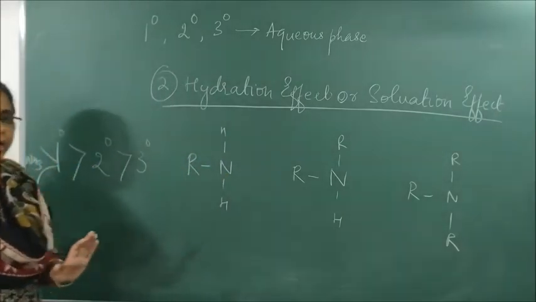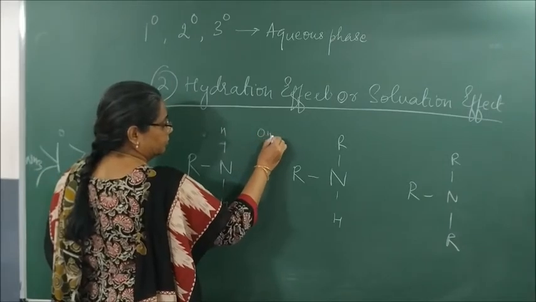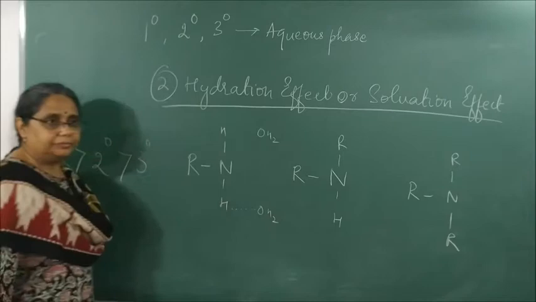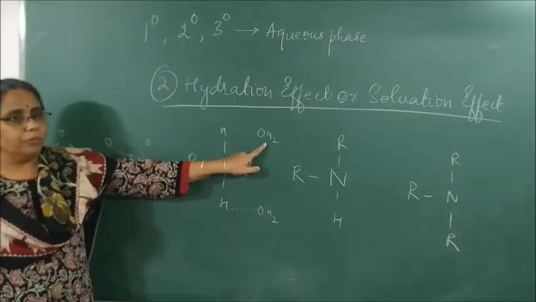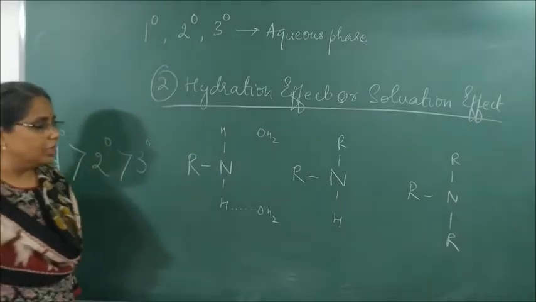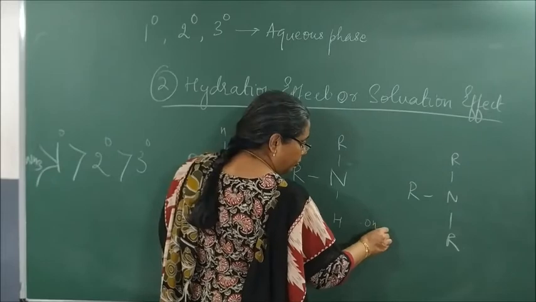How do you form hydrogen bonds? This H will pull on the oxygen and form hydrogen bonds. Here, as it is only one H, it will form only one bond.